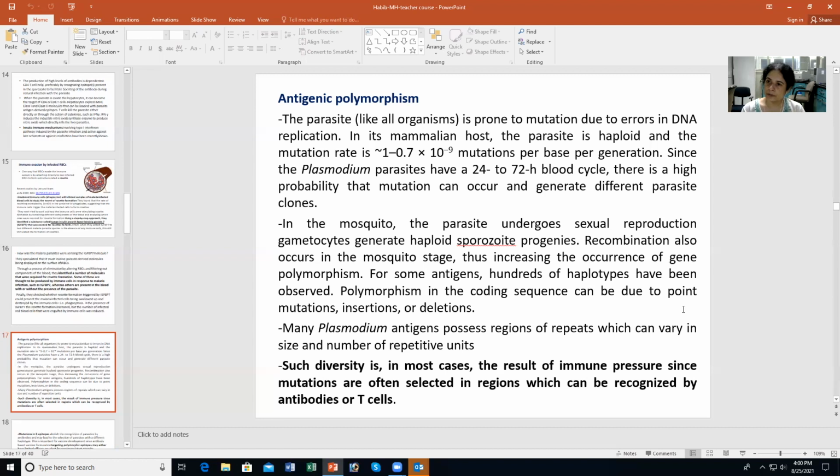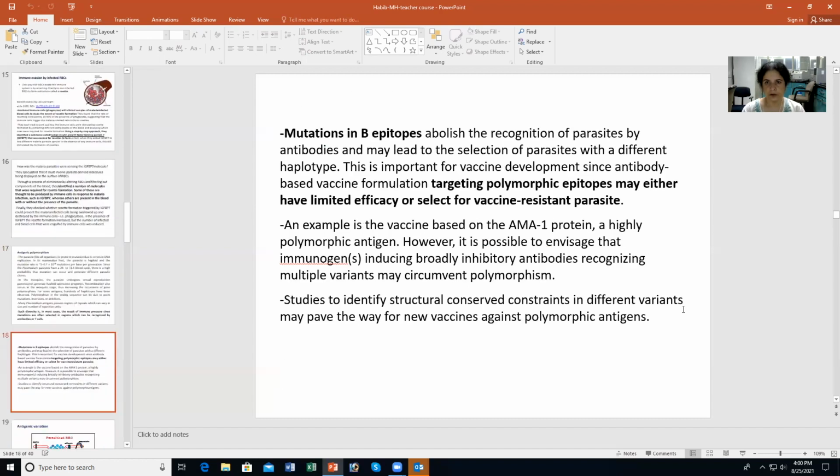If a mutation in an epitope is not recognized by an antibody, then this epitope is able to evade the antibody response, and the parasite carrying this mutation can multiply. Therefore, the antibody response, the immune response, serves here as a selection pressure for selection of particular variants or particular mutations or parasites.